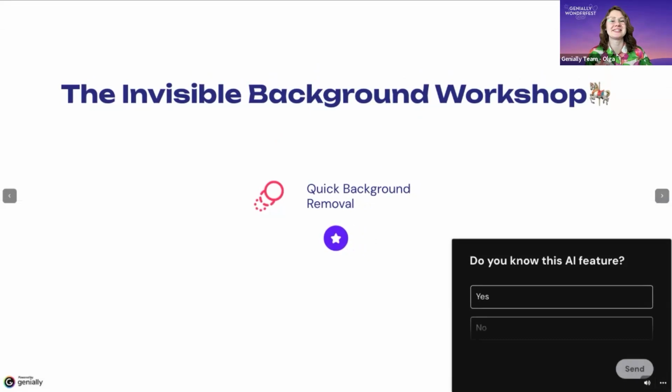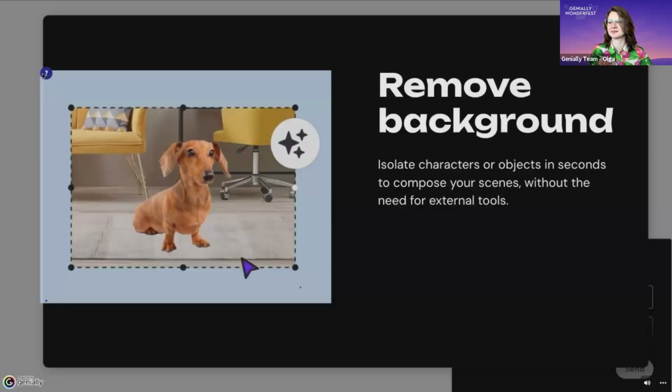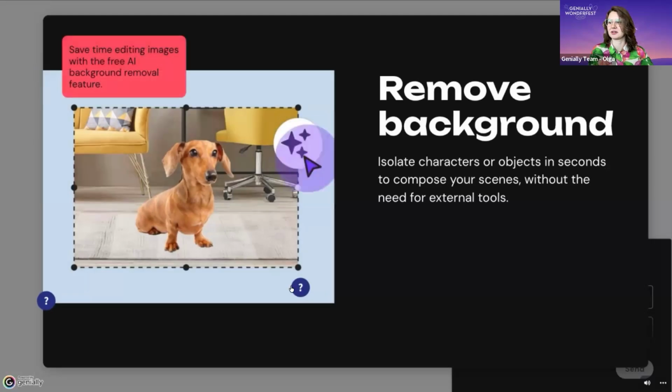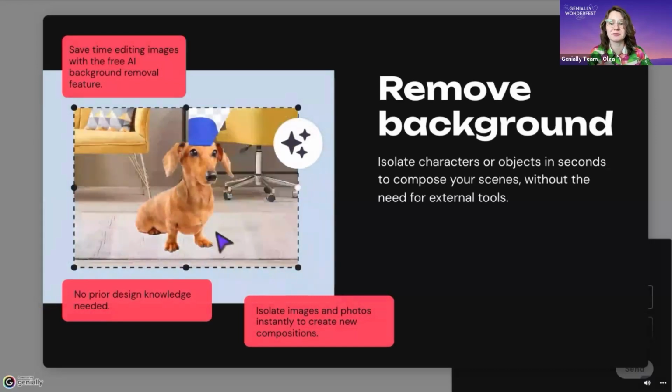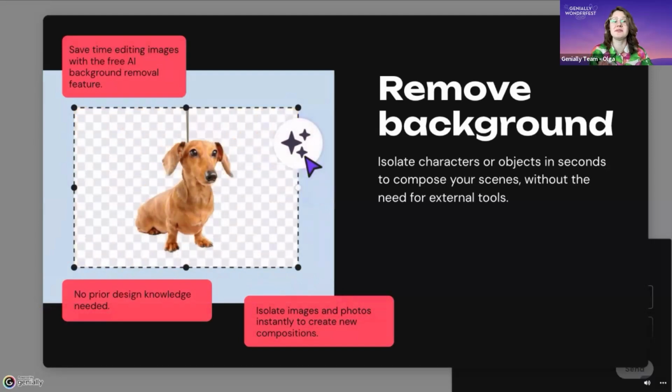Attention travelers and visitors of WonderFest, we enter the invisible background workshop where backgrounds disappear and creativity is left floating in the air. Just a second here. So here the AI plays the illusionist, saves time in image editing with the free background removal feature. You can isolate people, objects, or logos with just a single click.